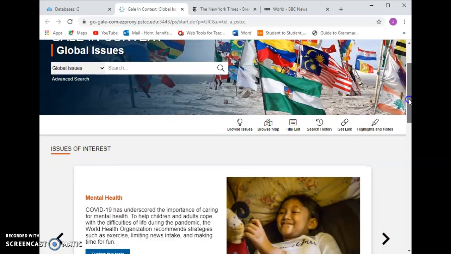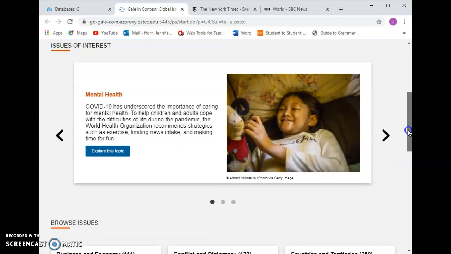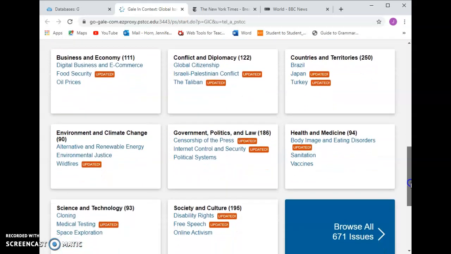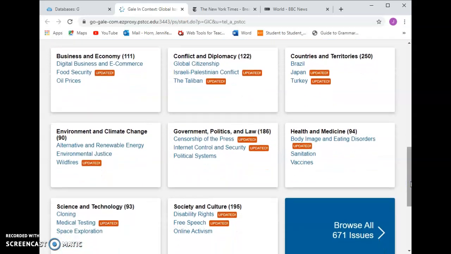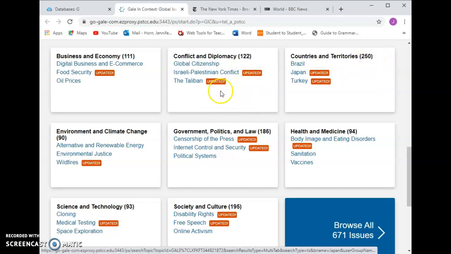This is deliberately looking at a wider field. So you have this area down here where you can browse issues, and there are a lot of issues. For instance, related to business and economy, you have 111, and these are broad topics. Conflict and diplomacy, 122, and there may be things that are in more than one category, such as countries and territories. That might show up on a wide variety of things. So if you don't know what you're interested in looking at, go with one of these.